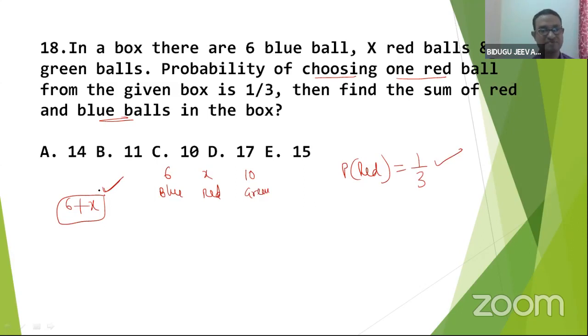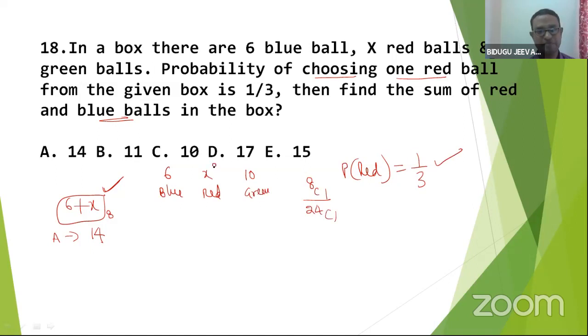Then what to do? Shall we go through options? Okay, if I take first choice A, 14, your value of X is how much? 8. So let me write 8C1 out of 24C1, 24 balls.